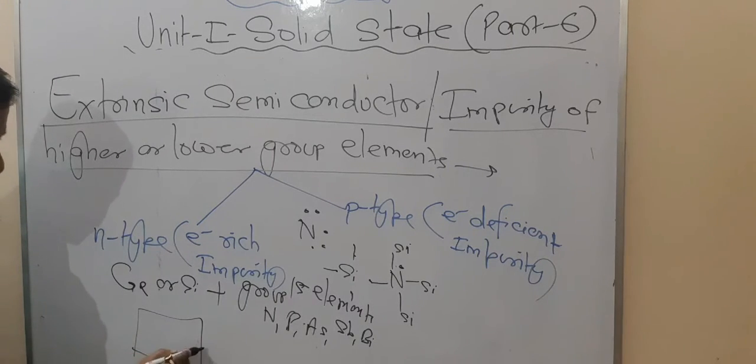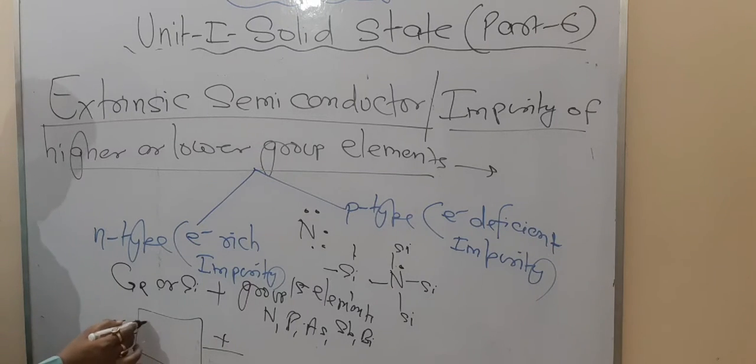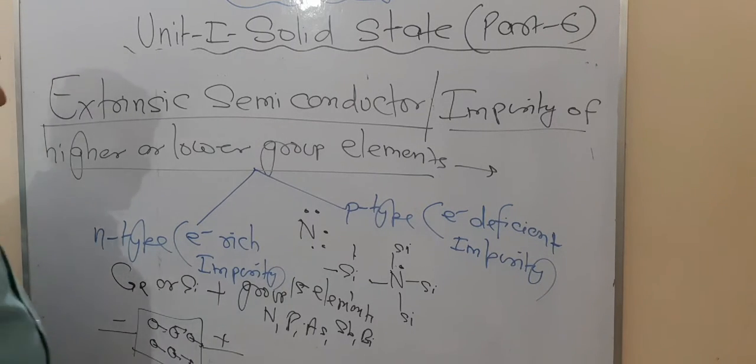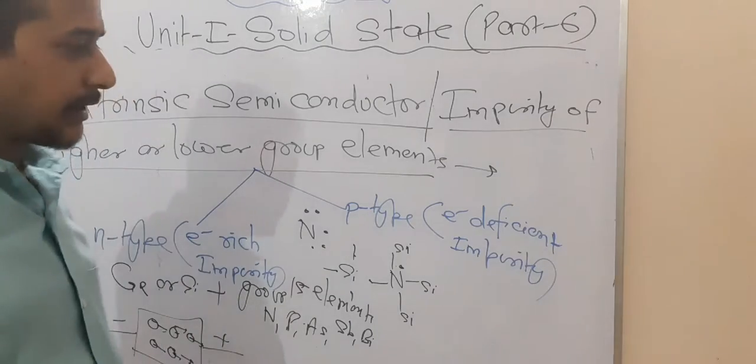Now what happens here basically? If we apply two electrodes here, negatively charged and positively charged, the extra electrons move towards the positive electrode. This proves that the conductivity here is due to electrons, and that is why this is known as the N-type semiconductor. Now let us focus on the P-type semiconductor.